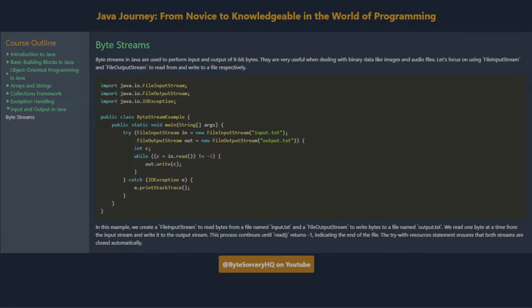In this example, we create a FileInputStream to read bytes from a file named input.txt and a FileOutputStream to write bytes to a file named output.txt. We read 1 byte at a time from the input stream and write it to the output stream. This process continues until read returns -1, indicating the end of the file. The try-with-resources statement ensures that both streams are closed automatically.